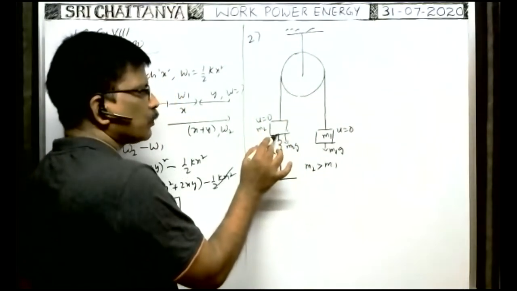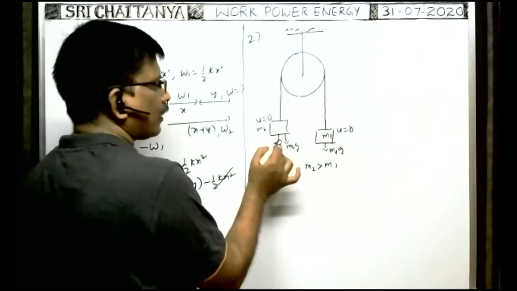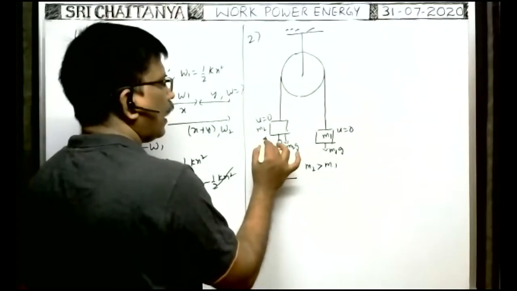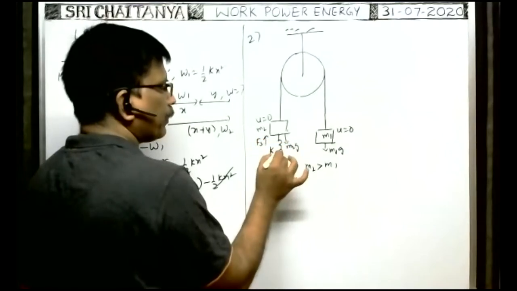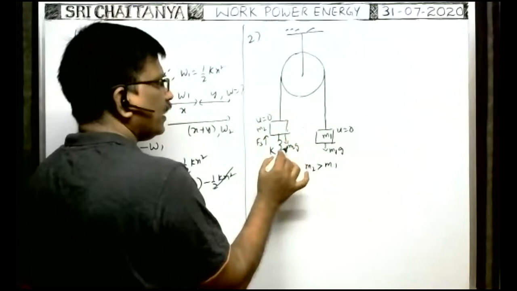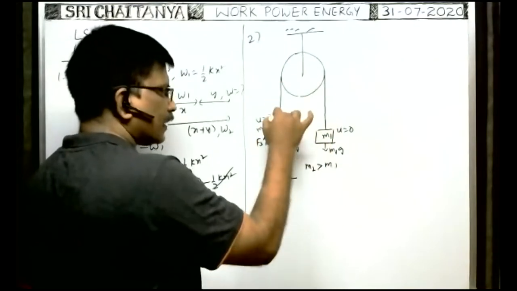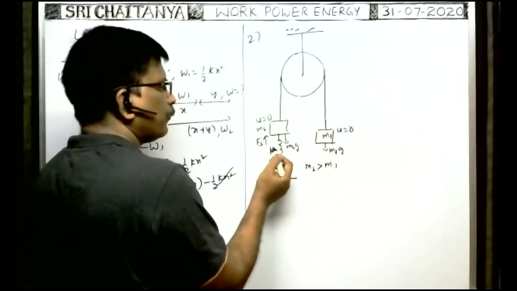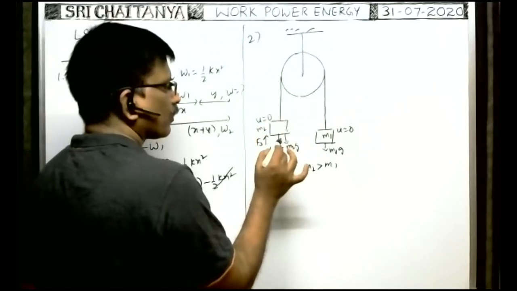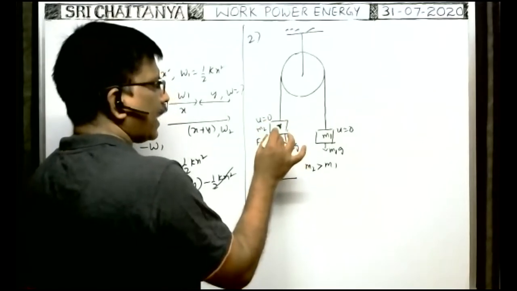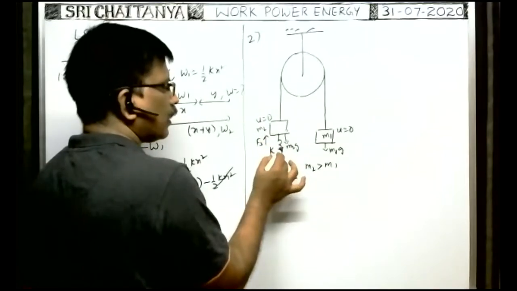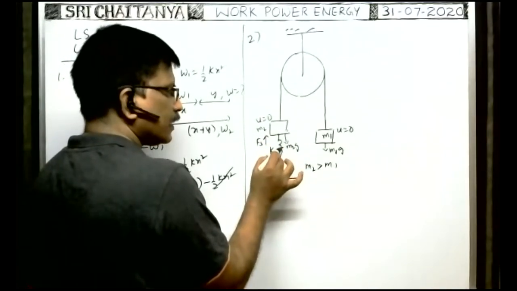Whenever the block starts displacing downwards, the spring starts compressing. When the spring starts compression, the spring force acts on the block in the upward direction. Even then, initially, the net weight acting on the block in the downwards direction is greater than the spring force, so the block accelerates downwards. Whenever the net downward force and the spring force are equal, at that time velocity becomes maximum and the net force is zero on the block.